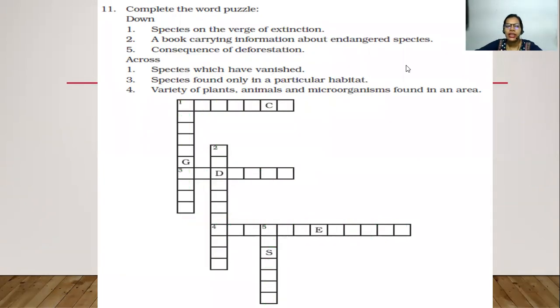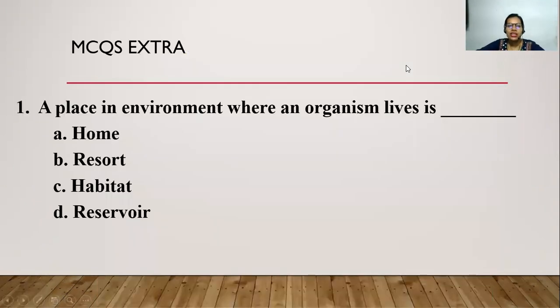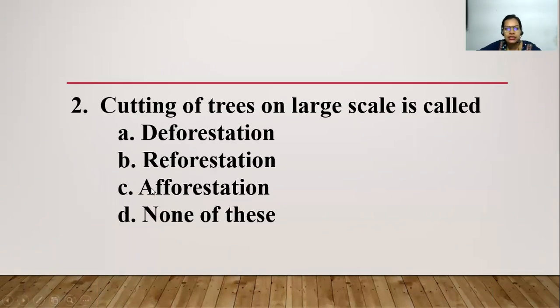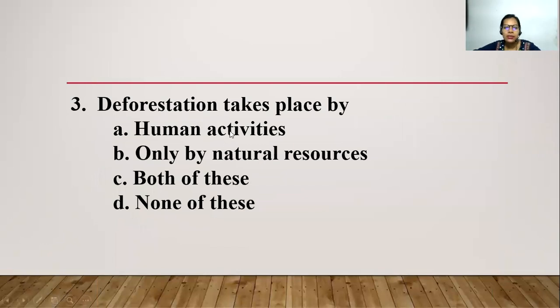So moving on to the next. These are a few extra multiple choice questions which I have collected. So let's do this. A place in the environment where an organism lives is called, of course, the habitat. So here the answer is habitat. Cutting of trees on a large scale is called deforestation. So in this entire session we were talking about deforestation. It takes place only by human activities, only by natural resources. So what will be the answer over here?